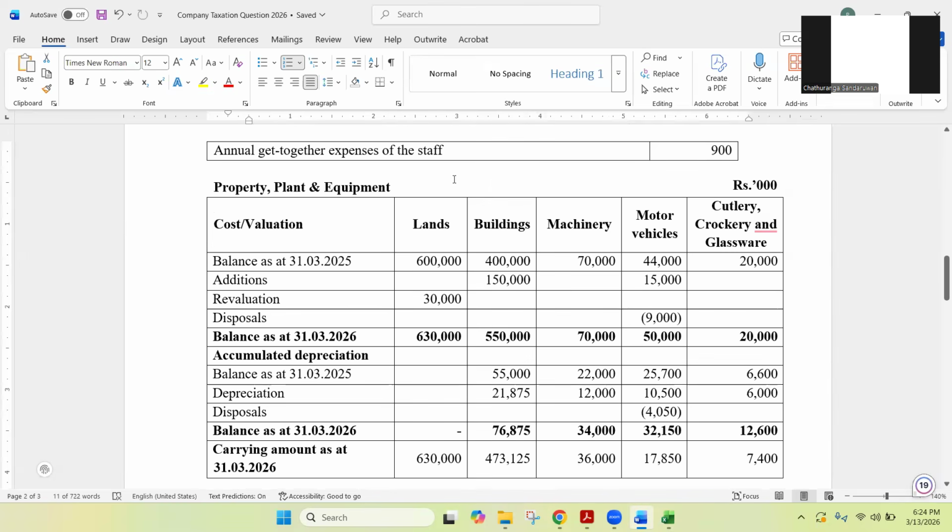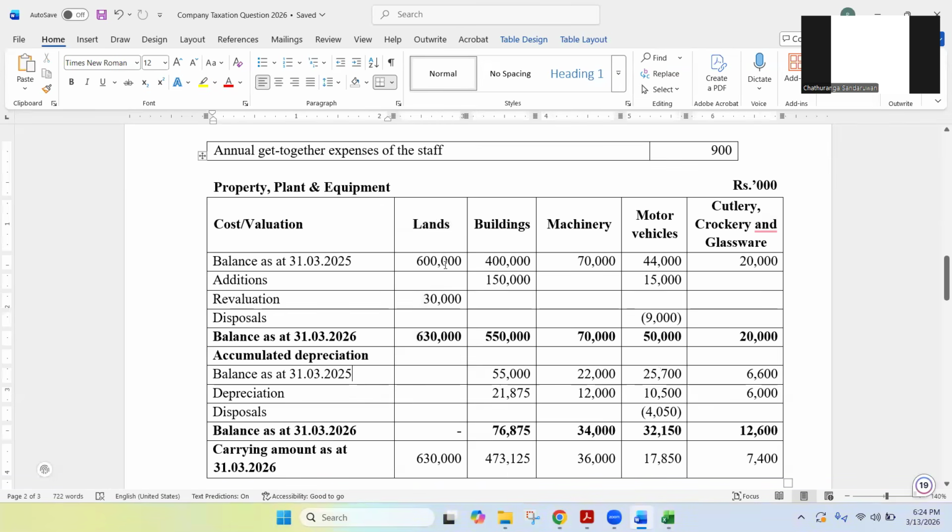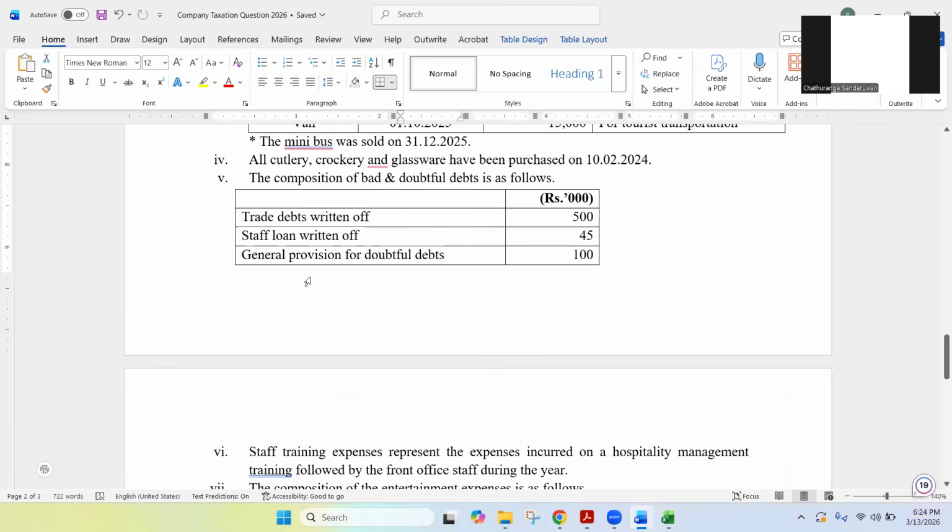So we were talking about buildings, machines, motor vehicles, and cutleries separately. And we don't have a separate note for lands. Obviously, that is because we are not calculating depreciation for lands. Same here for taxation purposes, we are not calculating capital allowances for lands. We'll move on to the next point as well, note number 5.